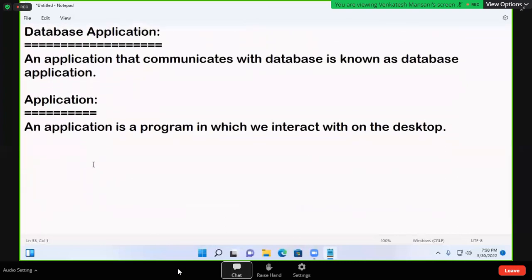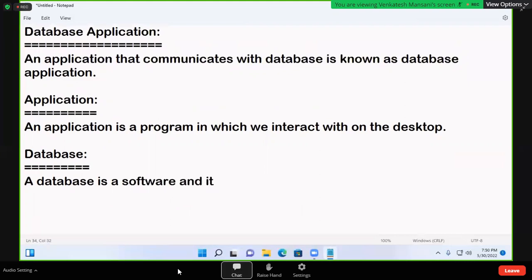Next heading, database. A database is a software and it is an organized collection of data.